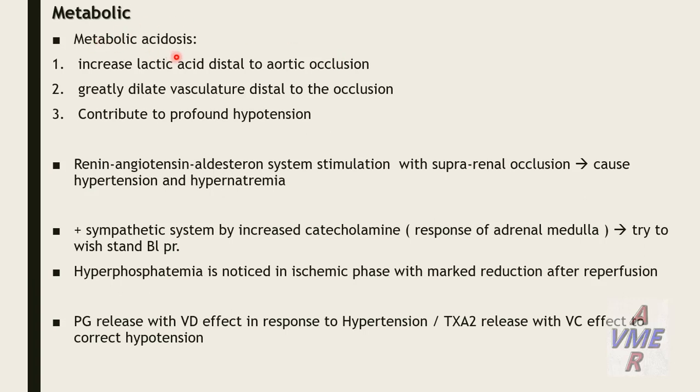All these are metabolic effects during the occlusion and ischemia. Metabolic acidosis and accumulation of metabolites. Renin-angiotensin-aldosterone system stimulation causes hypertension and hypernatremia. Stimulation of the sympathetic nervous system by increasing catecholamine causes hypertension. Hyperphosphatemia increases in the ischemic phase and decreases markedly in the reperfusion. Prostaglandin is released in case of hypertension with a vasodilatation effect, and thromboxane is released with a vasoconstriction effect to correct the hypotension.